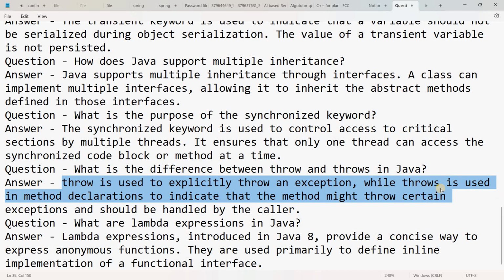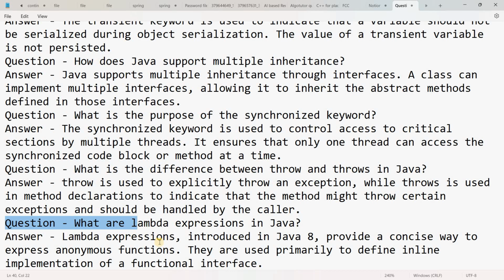Throw is used in handling the exception in the body of the method, while throws is right after the method name at the method declaration. Throw is inside the body, and it generally suggests that we explicitly throw an exception.